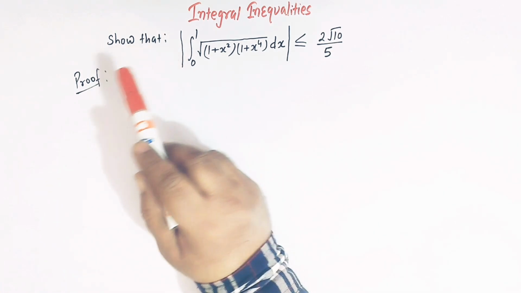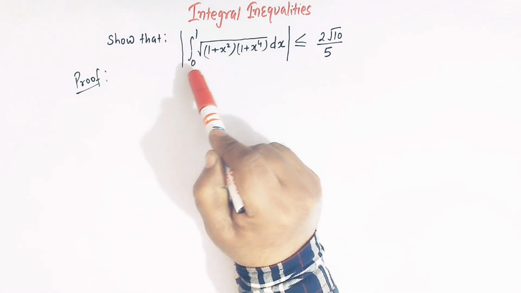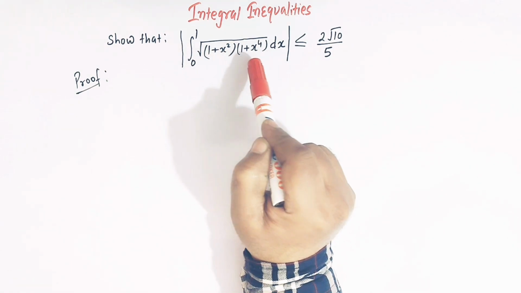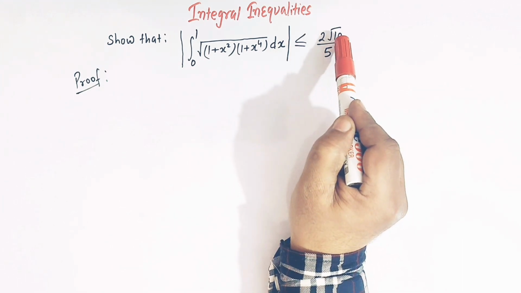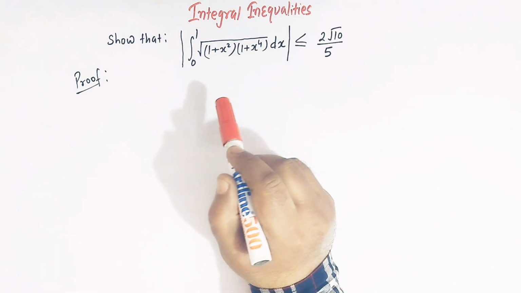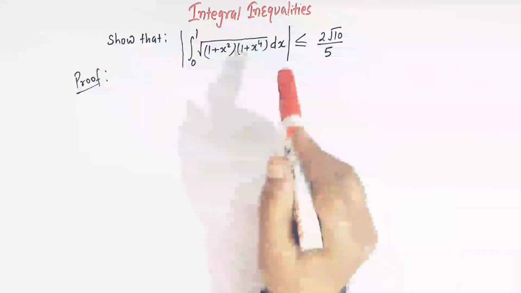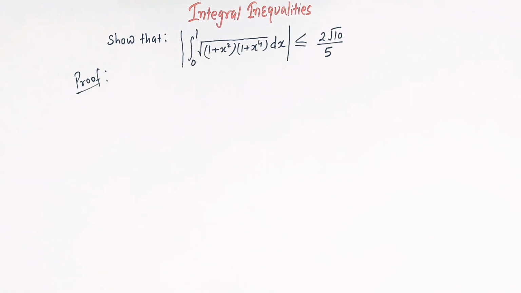So here we have to show that the mod, or the absolute value, of the integral from 0 to 1 of square root of (1 plus x square) times (1 plus x raised to 4) is less than or equal to 2 times square root of 10 divided by 5, right? So we'll see a new inequality or a new result, which is also known as the Cauchy-Schwarz inequality, which will be used to prove this integral inequality, right?